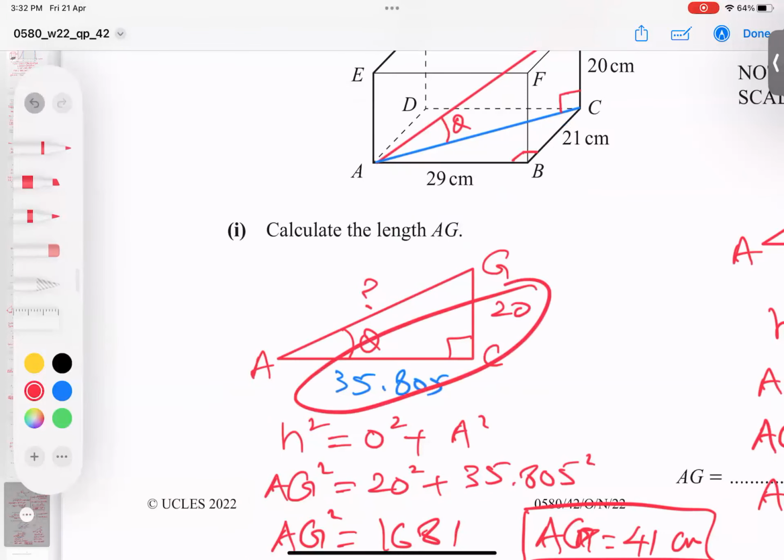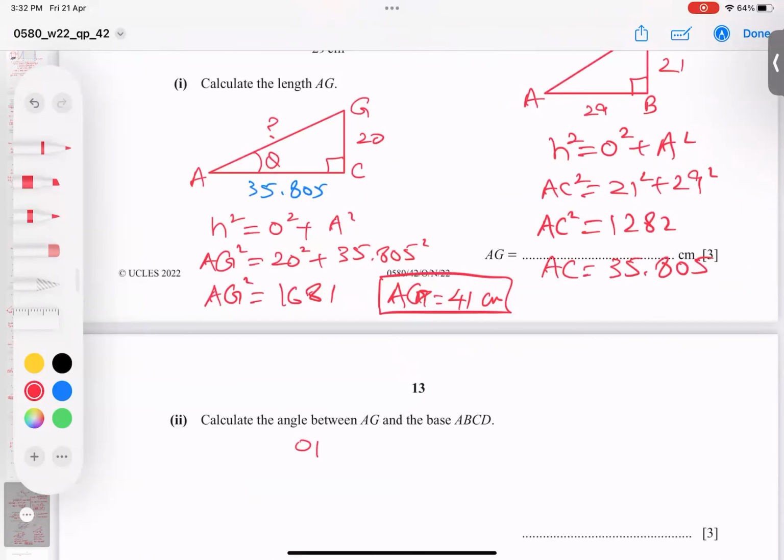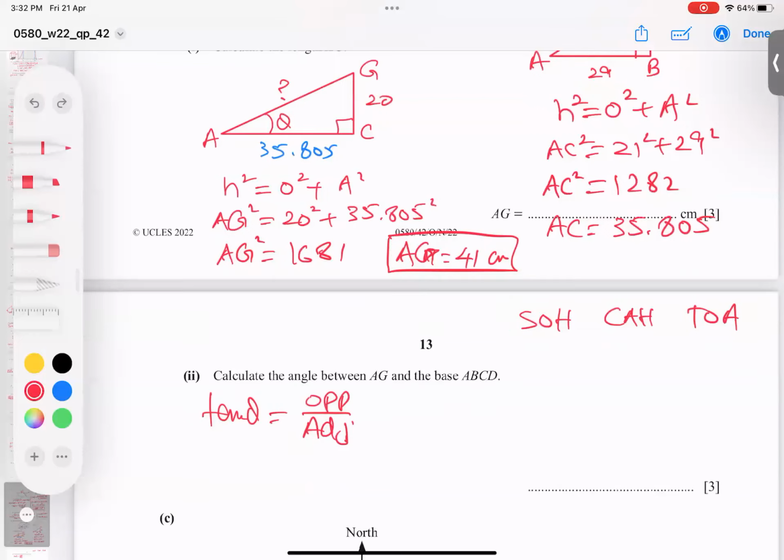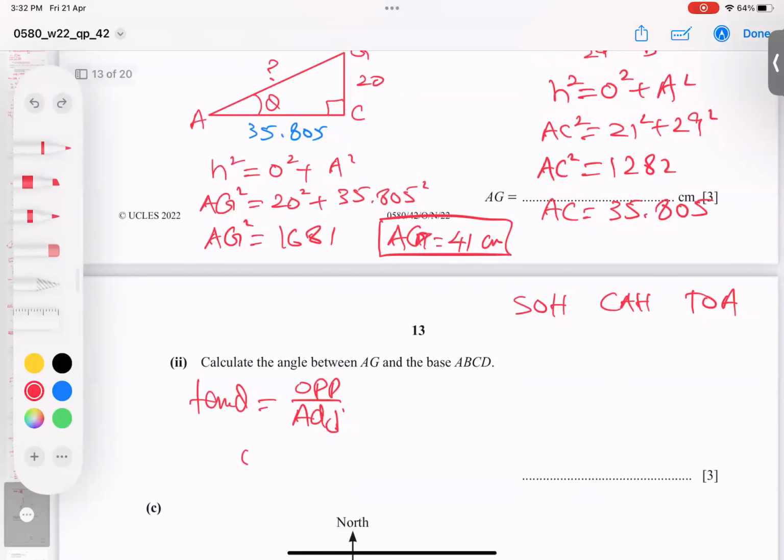When you have two sides, in front of theta is called opposite, in front of 90 is the hypotenuse, and the remaining one is called adjacent. Opposite by adjacent is tan theta. T for tan, O for opposite, A for adjacent. So just a quick revision. You got it.